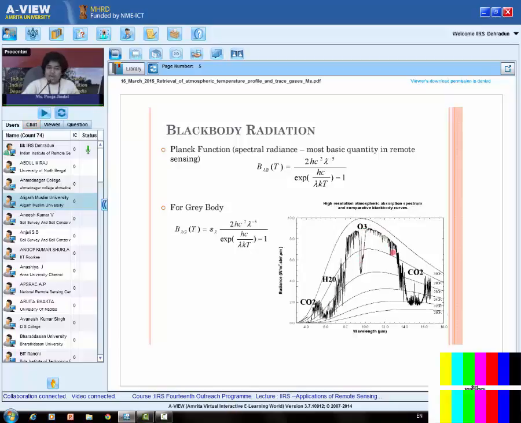If we didn't have any atmosphere, we would have got this curve, but because of the atmosphere, we get this kind of spectra, which is due to the absorption of the radiation by various gases corresponding to various wavelength regions. This is the phenomenon that we will use for the retrieval. This absorption band we can use to get the retrieval.